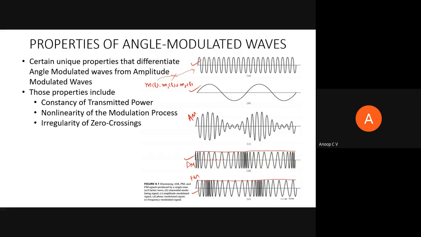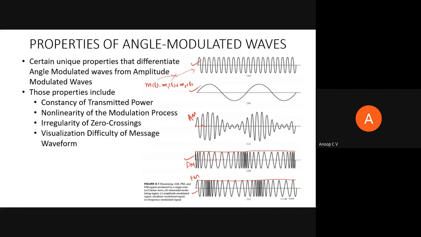Then as you can see, in AM the zero crossing is happening at the carrier frequency as such. But if you see phase modulation and frequency modulation, the zero crossing is irregular. It's changing. I told you that is where the information lies: the irregularity of zero crossing.